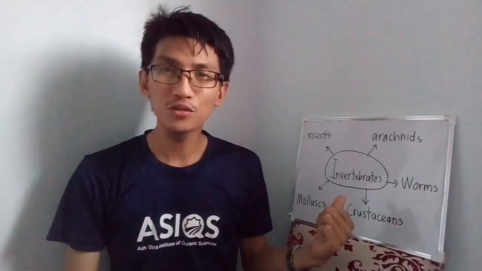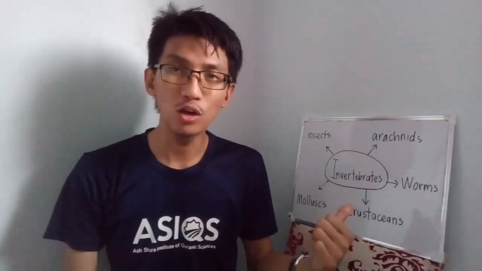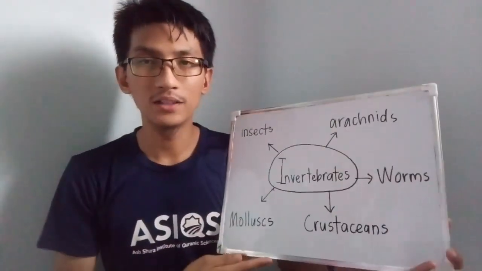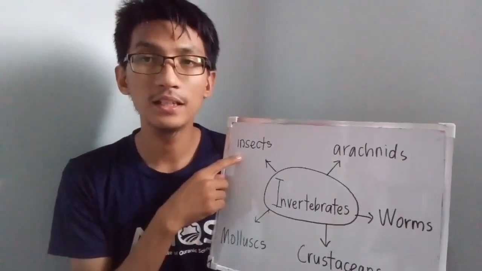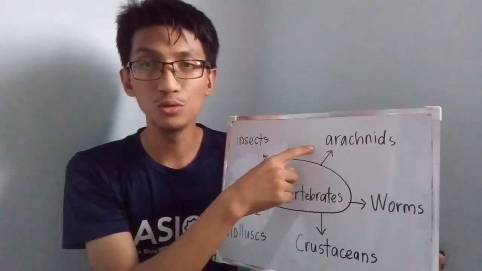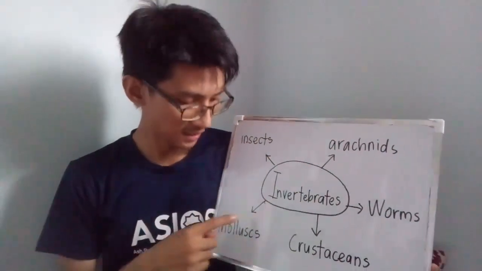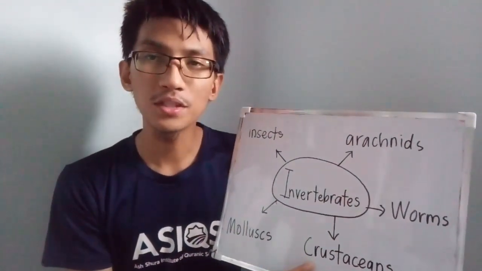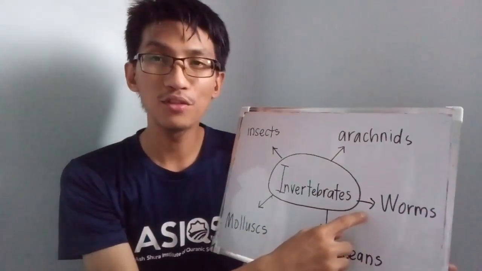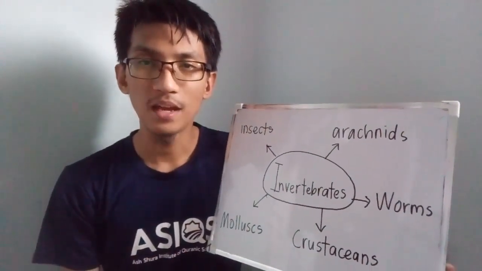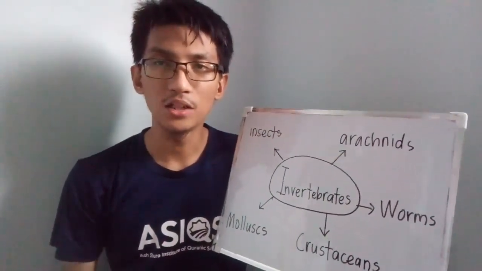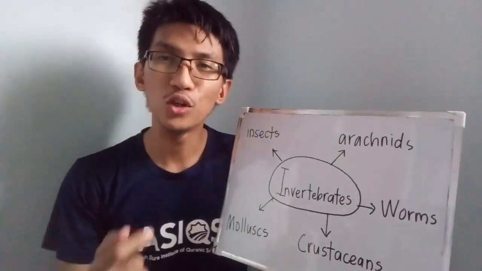These are the small groups in invertebrate animals that we are going to learn today. Let's see what the 5 groups are. Number 1, insects. Number 2, arachnids. Number 3, mollusks. Number 4, crustaceans. And number 5, worms. All these small groups have their own characteristics. So let's watch this video to know about their characteristics.